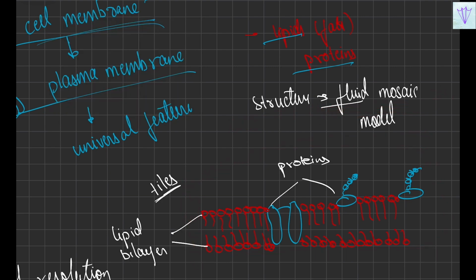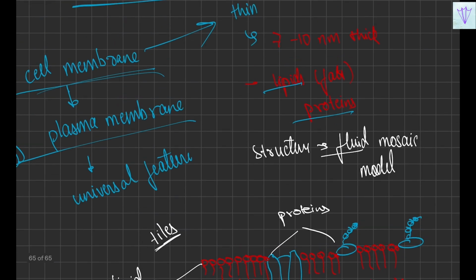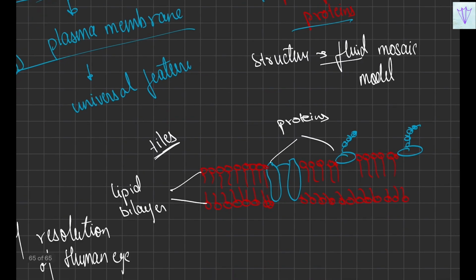Whenever asked about the cell membrane, make sure that you write it properly along with the features: the thickness of it, what it is made of, the structure it follows, and also the diagram if possible. Make sure to write why it is called the fluid mosaic model as well. What are the reasons why it is called fluid, why is it called mosaic, and explain this model completely, and you'll be sorted.